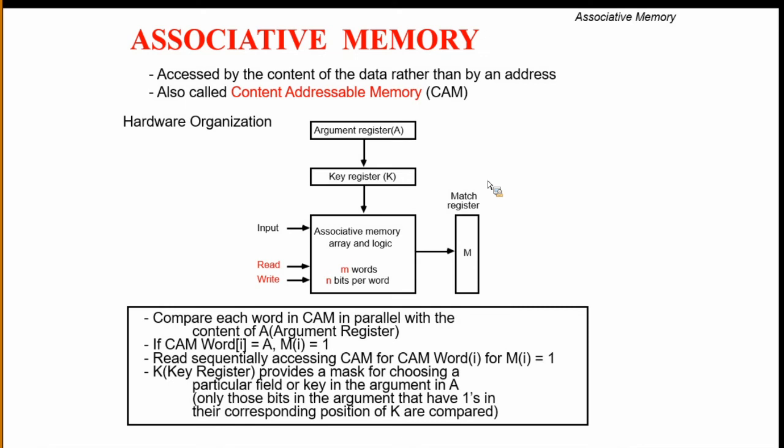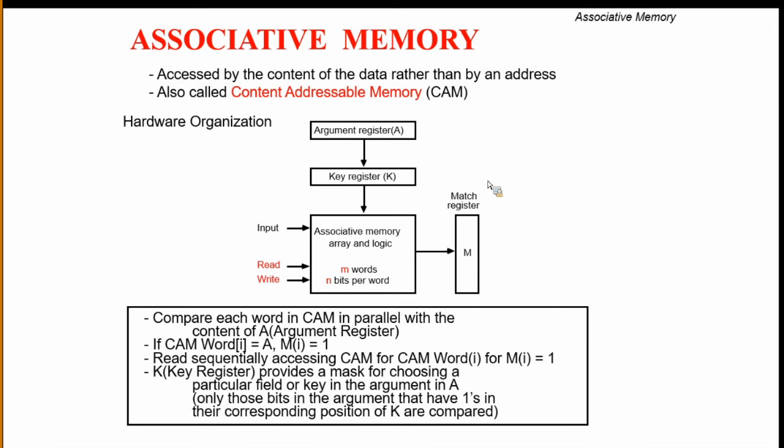Suppose there are 5 words present in the associative memory. Out of 5 words, 3 words match with the argument register.